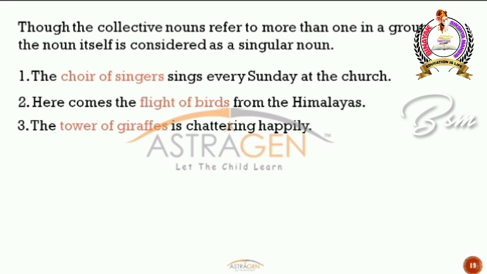Okay. And let's check one more example. So here is one more example. A group of girls is ready to go for the party. So group of girls is again a collective noun, and that's the reason why I have used it as a singular unit or a singular noun, and that's the reason why I have used only a singular helping verb, which is.